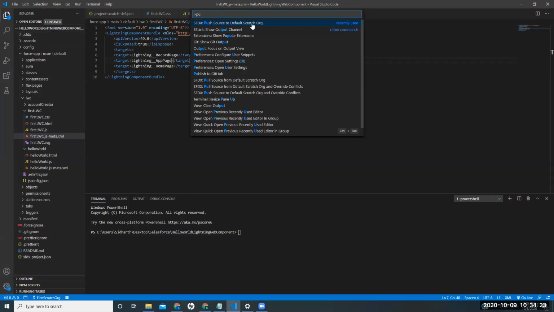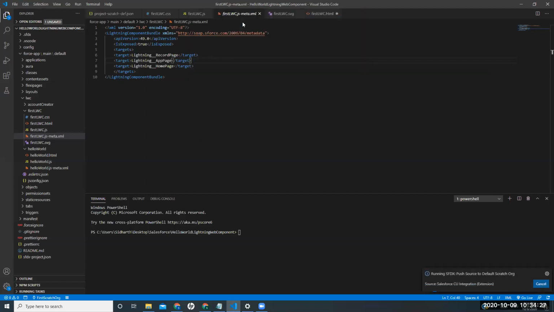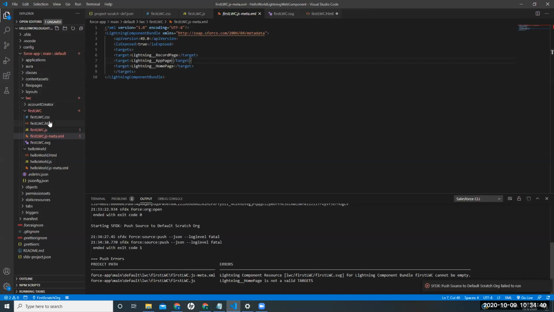Yes, whatever org you are getting connected to, it will go there. So right now you are connected to the Scratch org, right? So it will push there. If you are connected to Scratch org, it shows push and pull. If you are connected to non-Scratch org, it shows deploy and retrieve. So yeah, we are good so far.